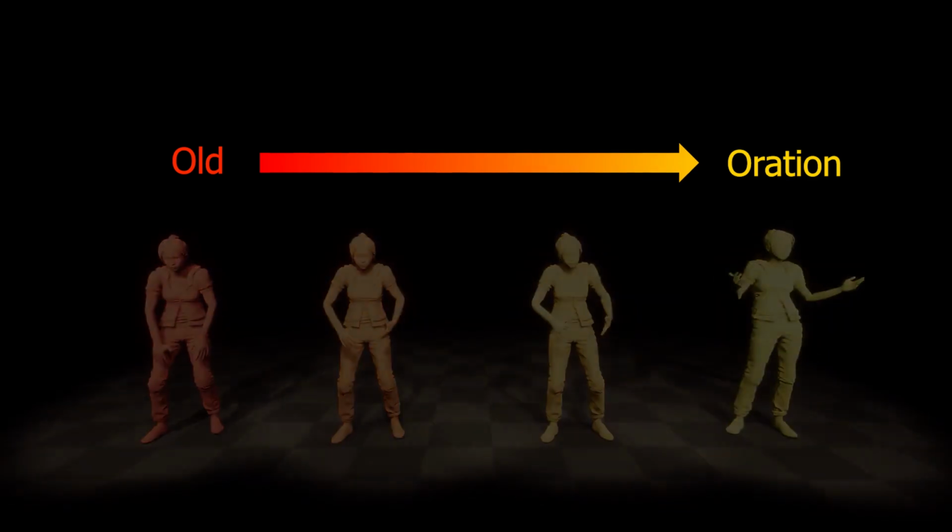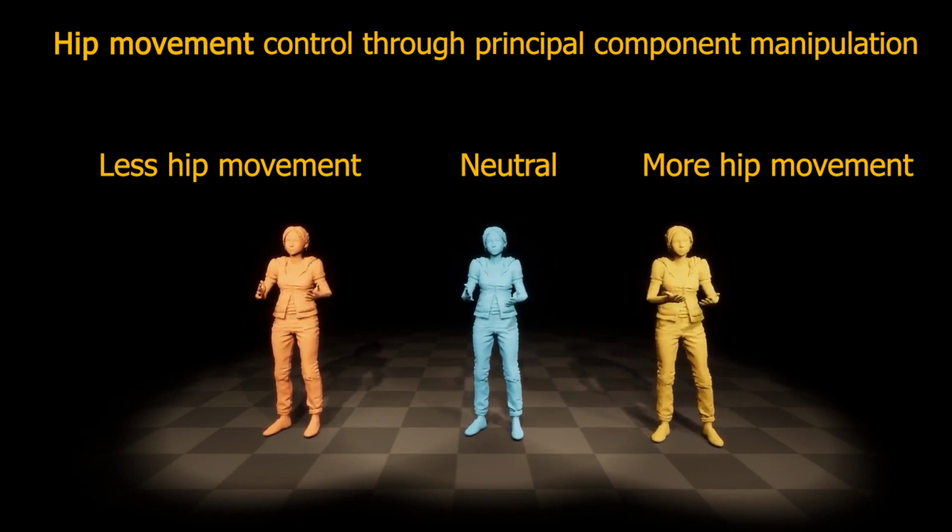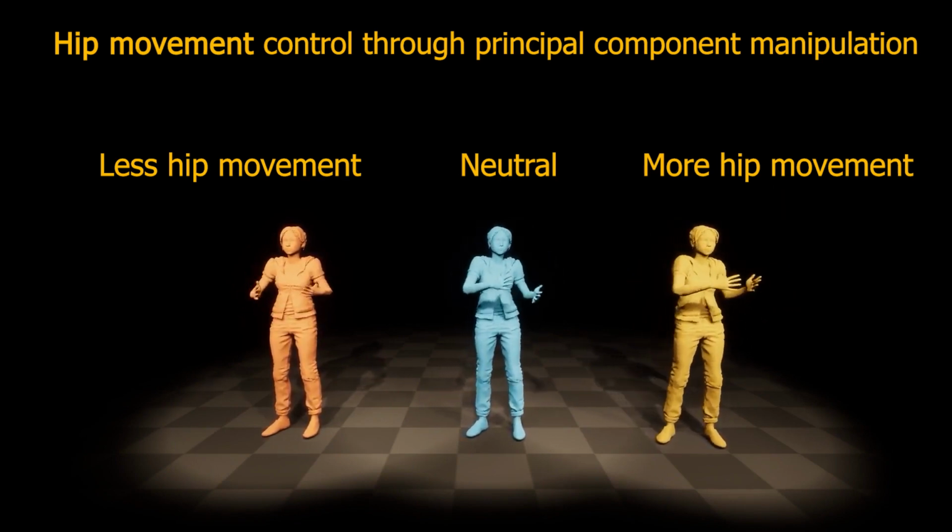By manipulating the principal components of our style embedding vectors, we can control gesture characteristics such as the hip movement.